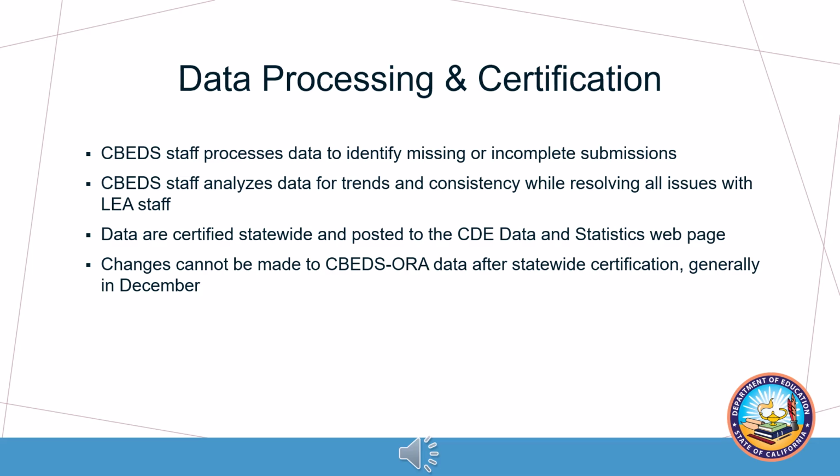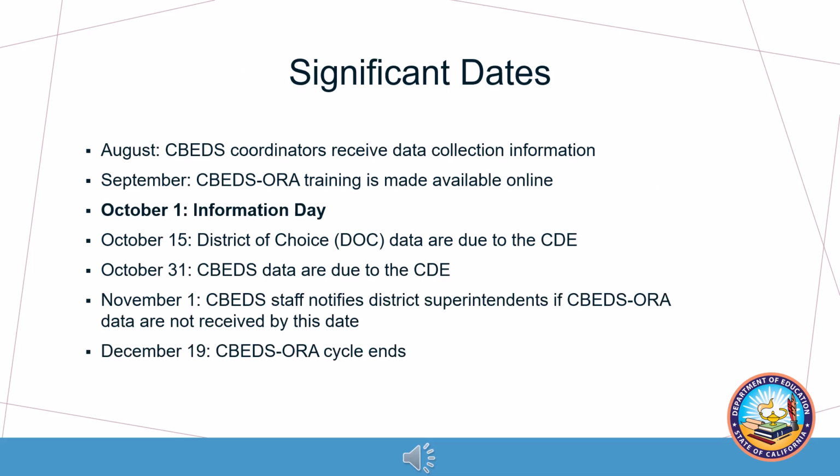Once all data have been received statewide, CDE staff analyzes the data for trends and consistency and contacts select LEAs for verification prior to certifying the data statewide. Once all errors and anomalies are corrected and verified, the data are certified statewide and posted via the CDE Data and Statistics webpage. This usually occurs in spring. Changes cannot be made to CBEDS data after the statewide certification, which usually occurs in December.